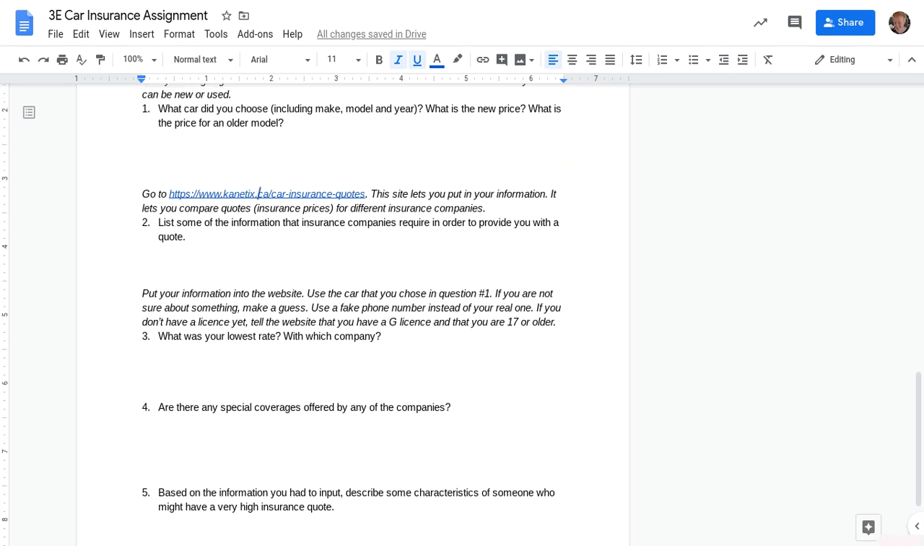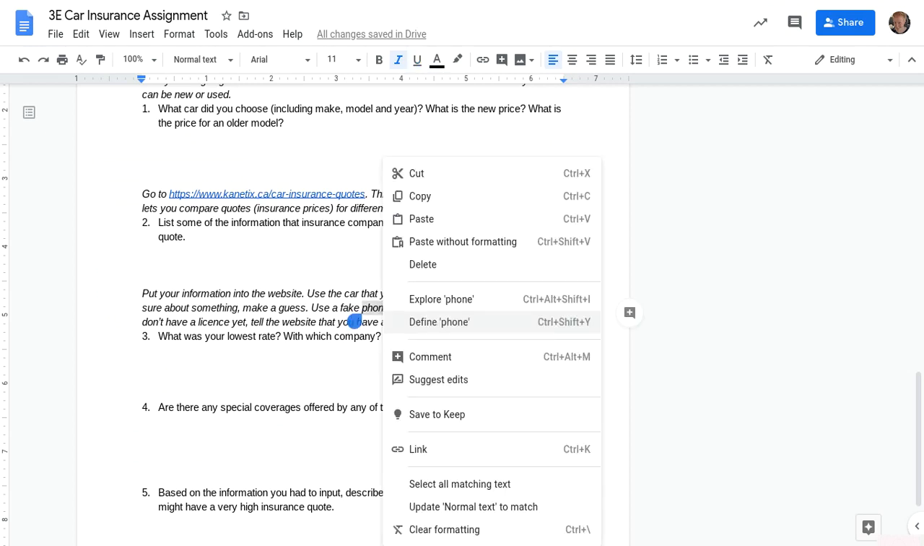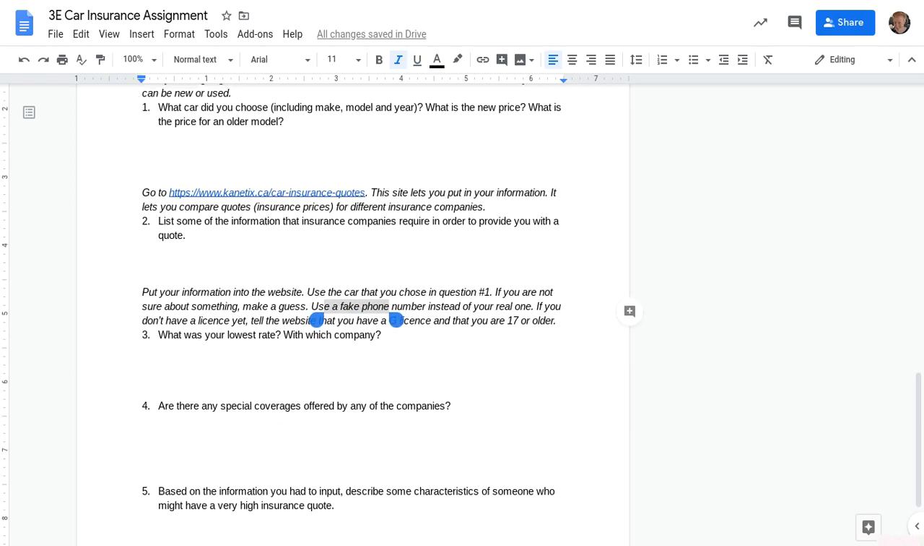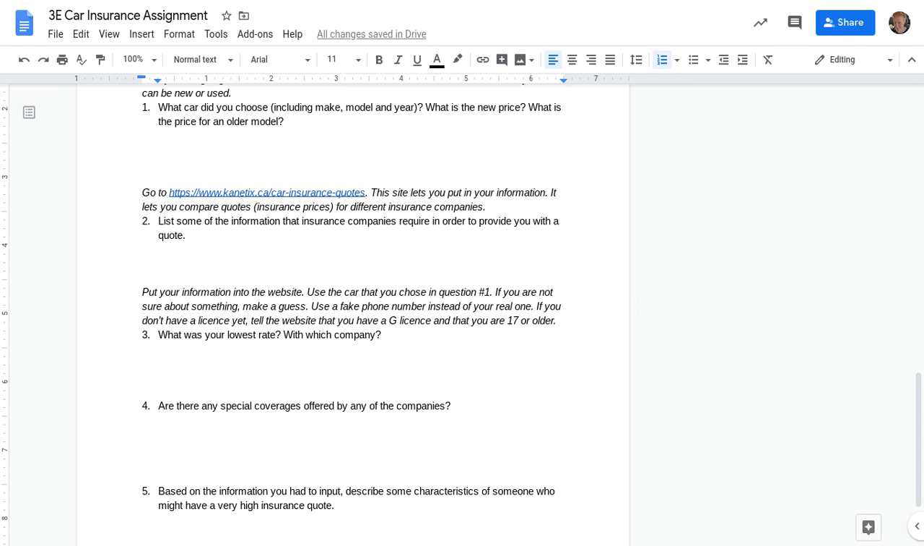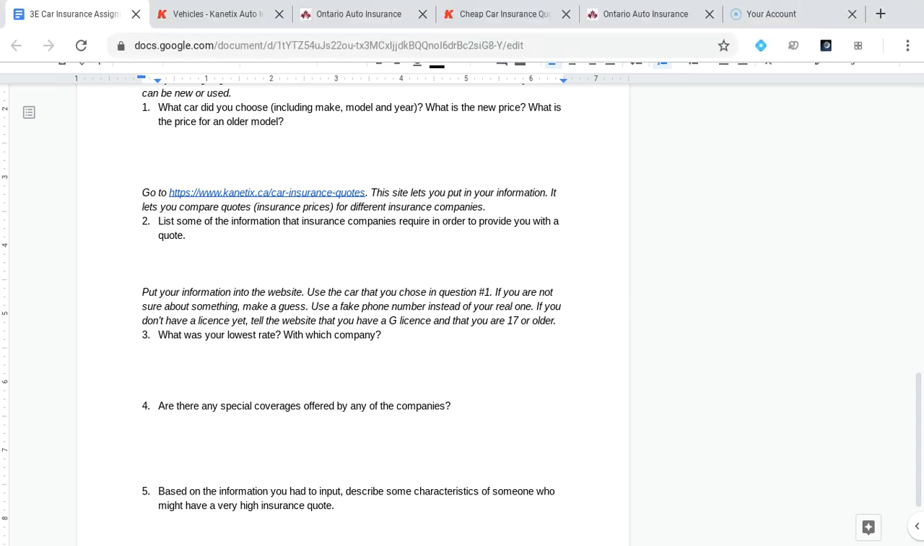I also recommend that you use a fake phone number. So I put that information here because if you use a real phone number, they're probably going to call you and try to sell you car insurance. So it's totally okay to just make up a phone number, and it's okay to tell them that you have a G license and you're over 17. Or you can put the real information in as well.